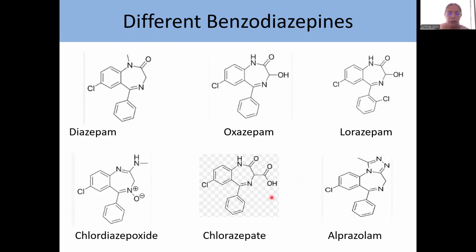Whereas in clorazepate, oxazepam and lorazepam, there is a substituent at 3 position. And if you have a look at this substituent at 3 position, it is polar in nature. Alprazolam has a slightly different structure where the C2 carbonyl is converted to C double bond N and is involved in ring formation. Now, this is about structure.